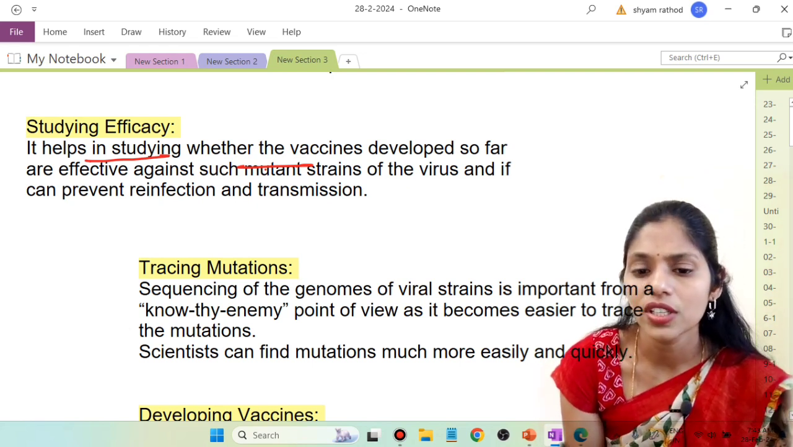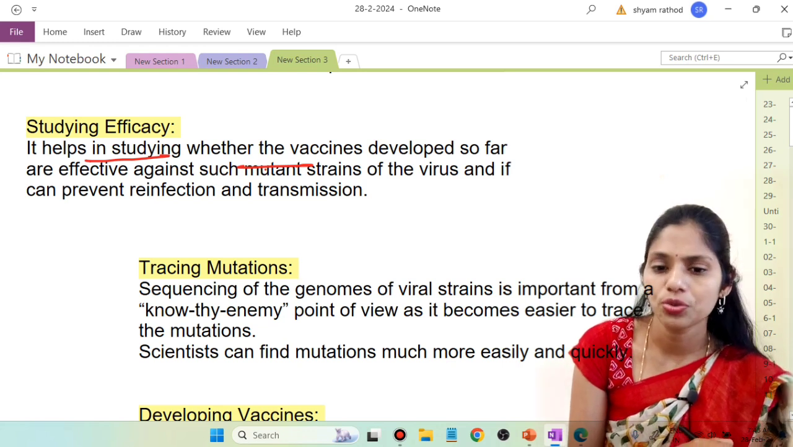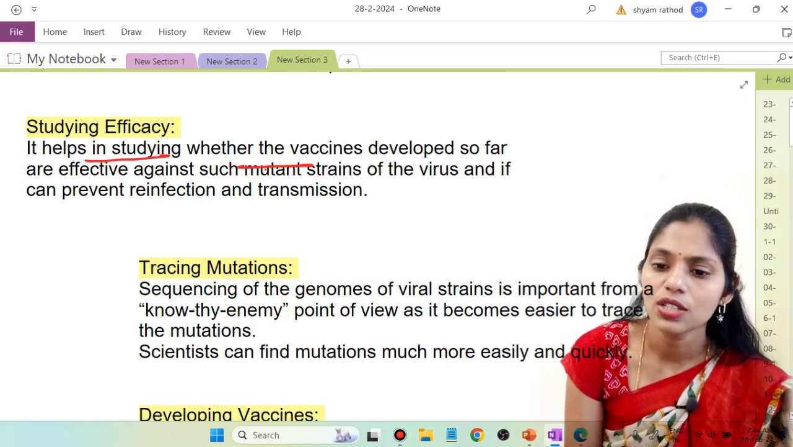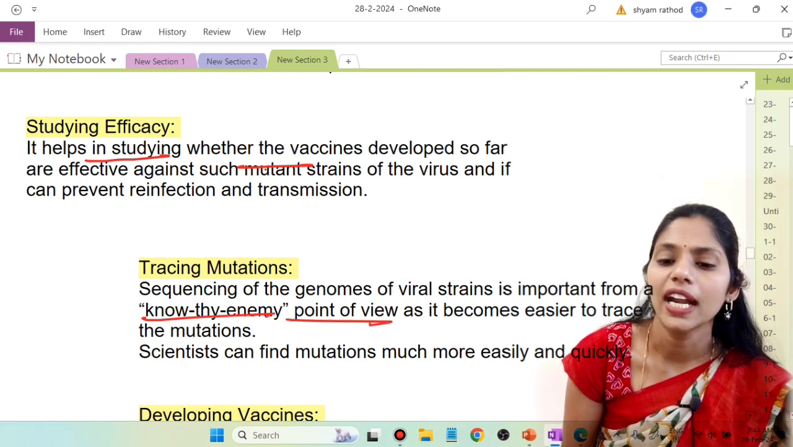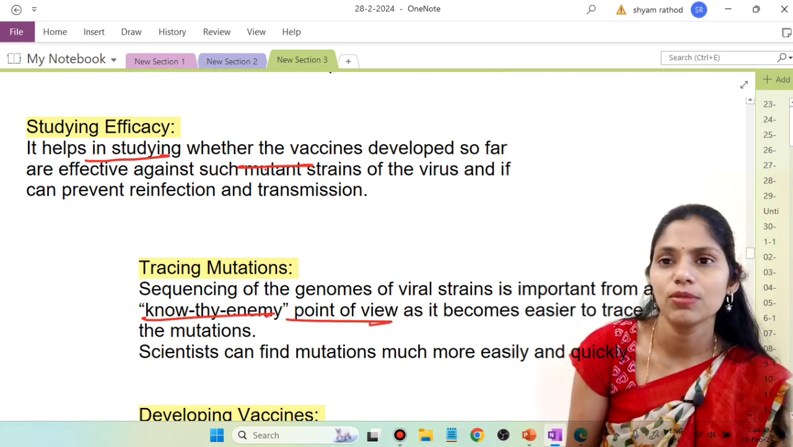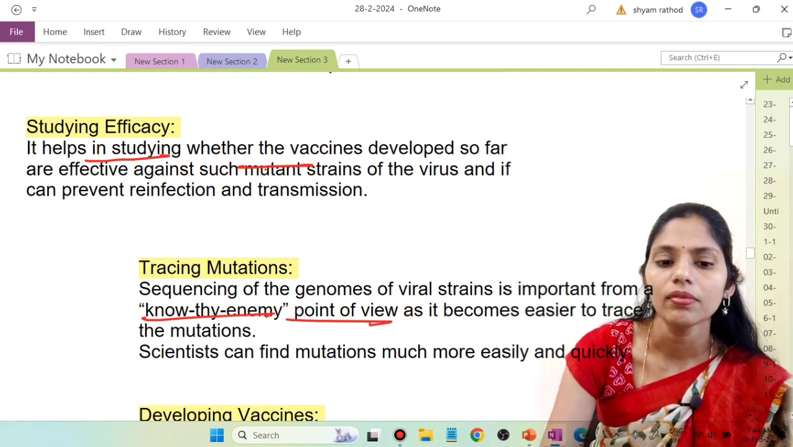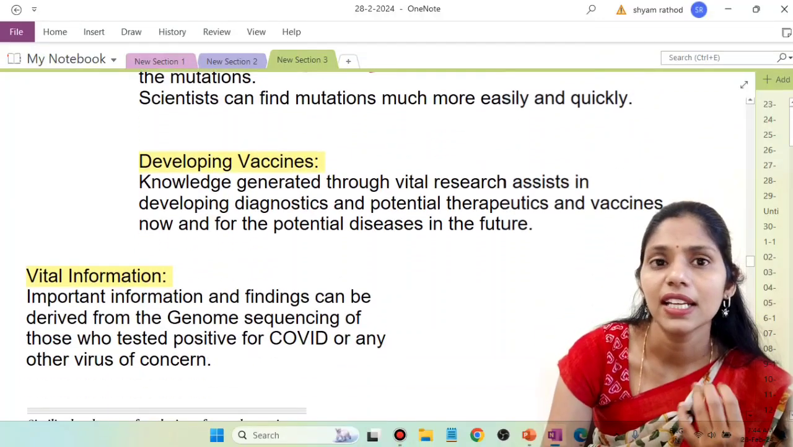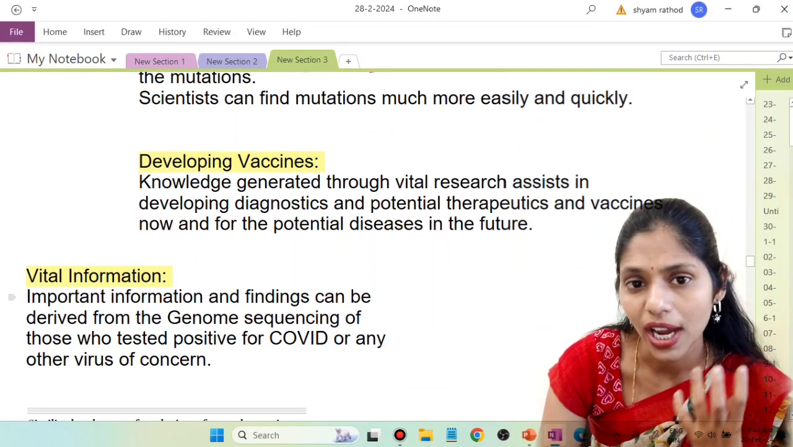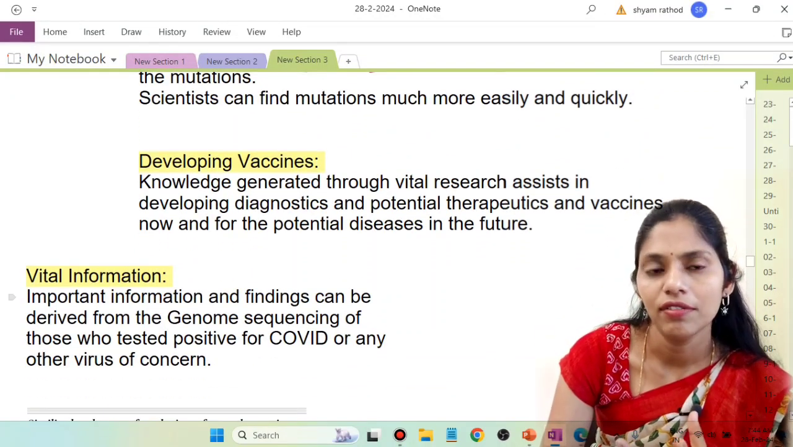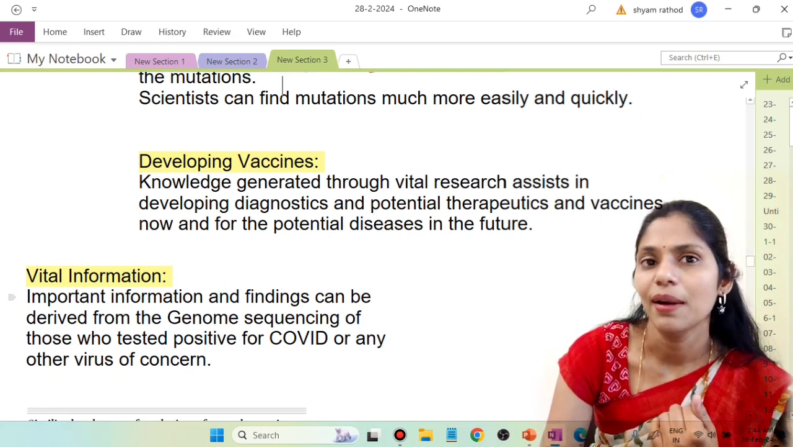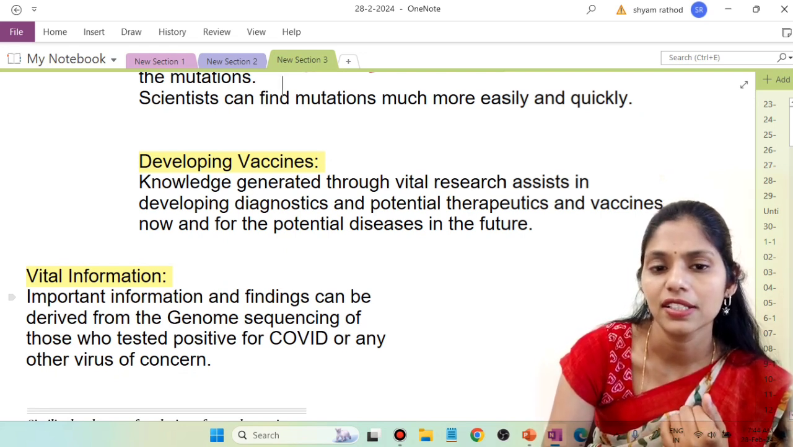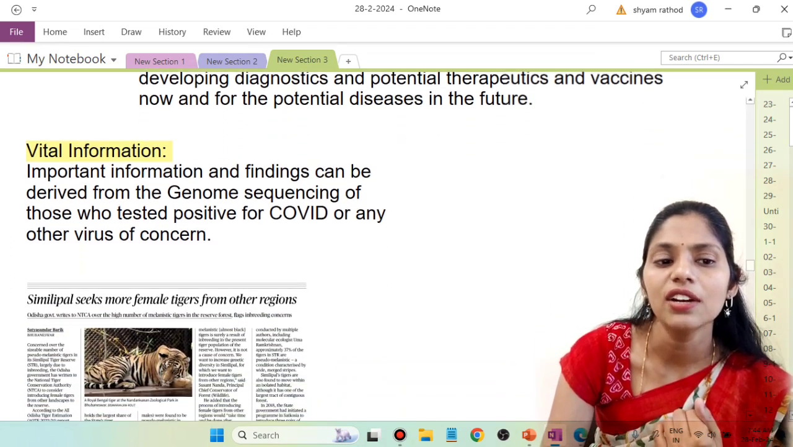So sequencing of the genome of various strains or viral strains is very important from a virology point of view, and it even becomes easier to trace the mutations. By using that study, we will be getting knowledge. Through that knowledge, we can go for development of vaccines, developing diagnostics and potential therapeutics. And this is vital information.